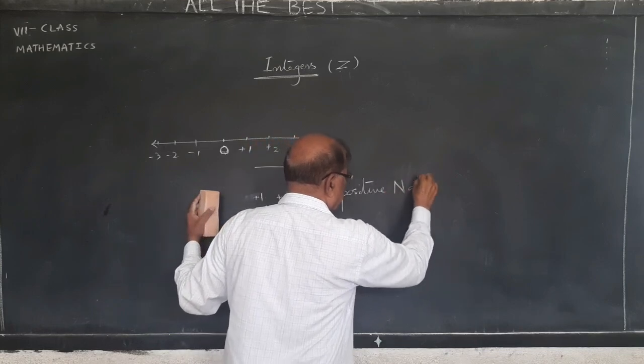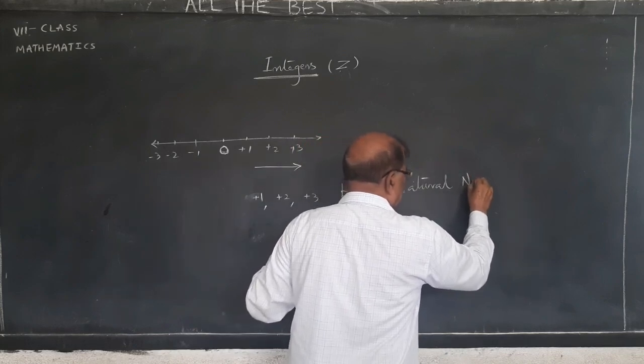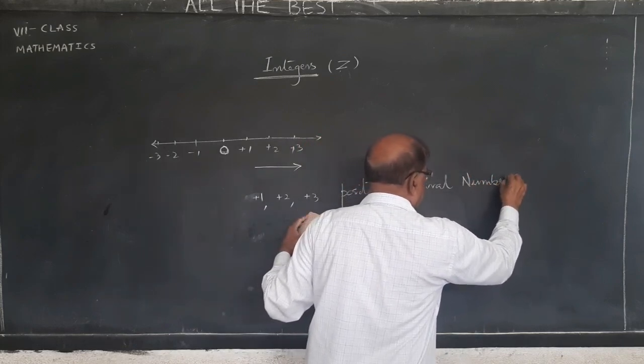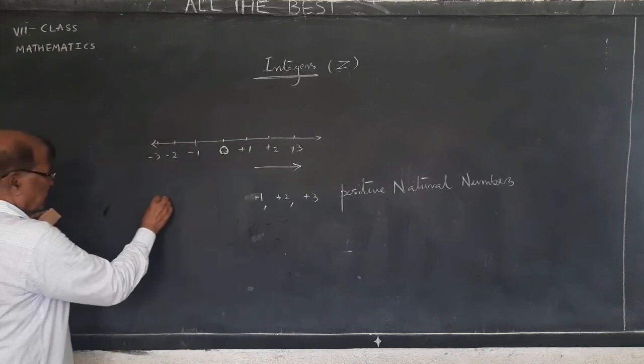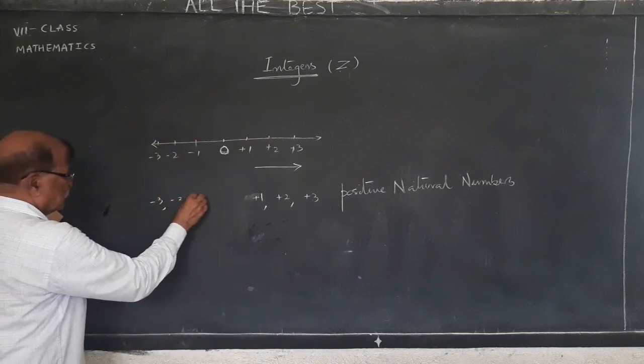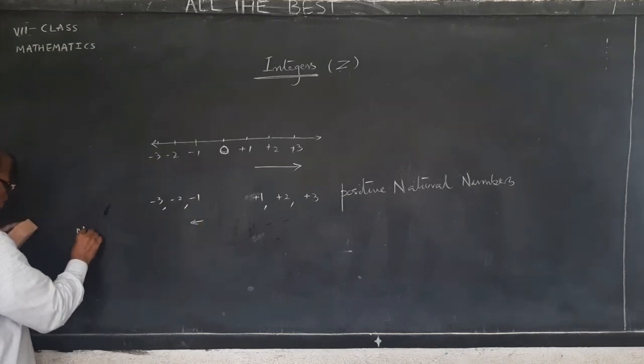On the left, minus 3, minus 2, minus 1 are all called negative natural numbers.